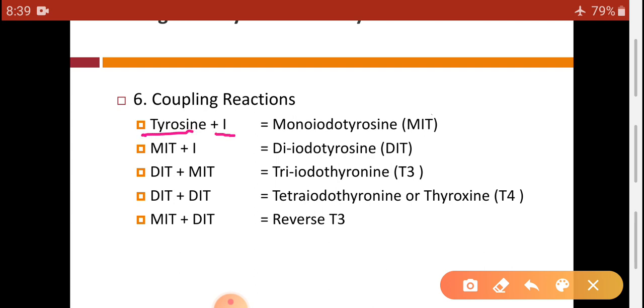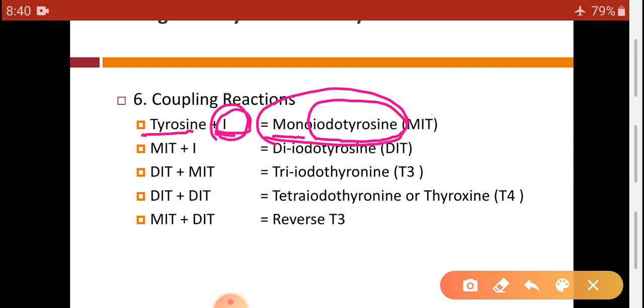Tyrosine plus one molecule of iodine is called iodotyrosine, as we have seen in the last slide. But in the iodotyrosine there is only one molecule of iodine, so it is also called monoiodotyrosine, because only one molecule, or monomolecule, of iodine. So in short it is called MIT.